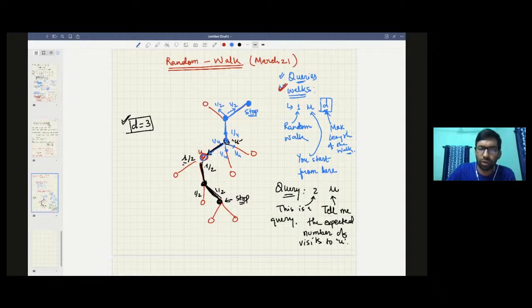So when you are here, you have 1 by 4 probability of taking each of them, and if you take with 1 by 4 probability here, then you are going to visit this. So the answer for this case will be 1 by 4, right? So clearly you can see this is a random experiment going on here, and you are asked to find the expected number of visits of any node.